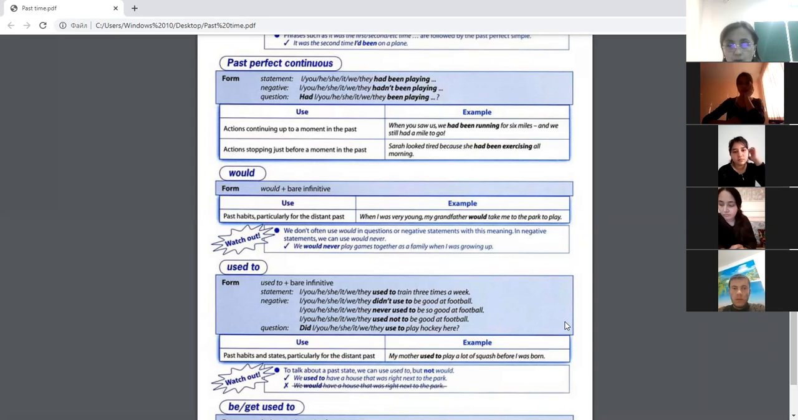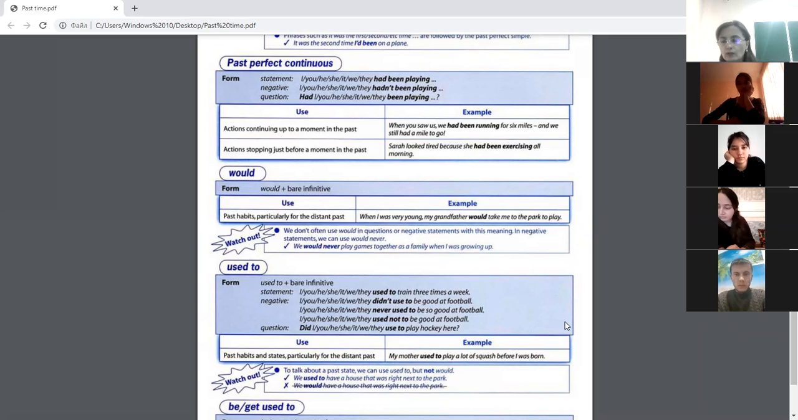Okay, and the next one. I never used to be so good at football. Or I used not to be good at football. Yeah, you may use never, or you may use the negative particle not. If we use never, it's enough and we don't have to use the negative particle not. But if we use not, we cannot use never. You know about this one.